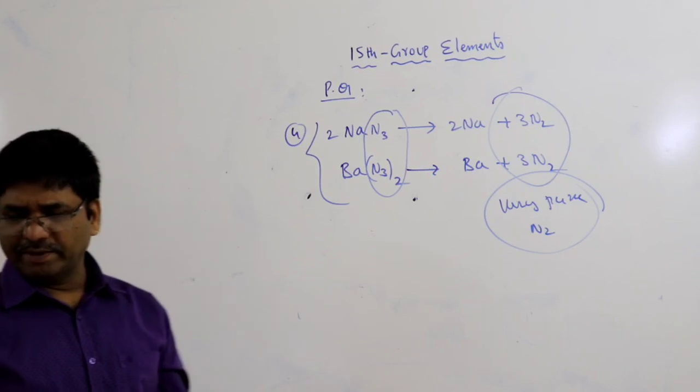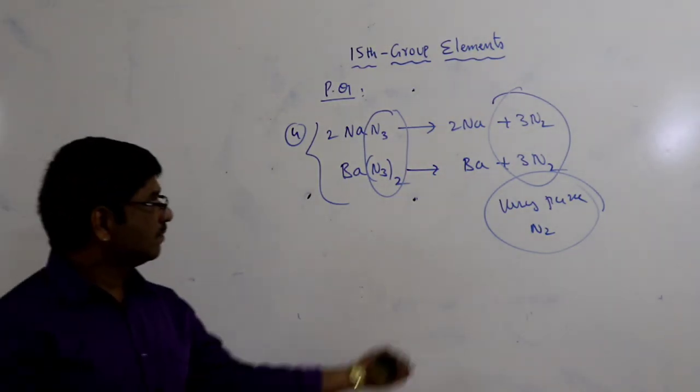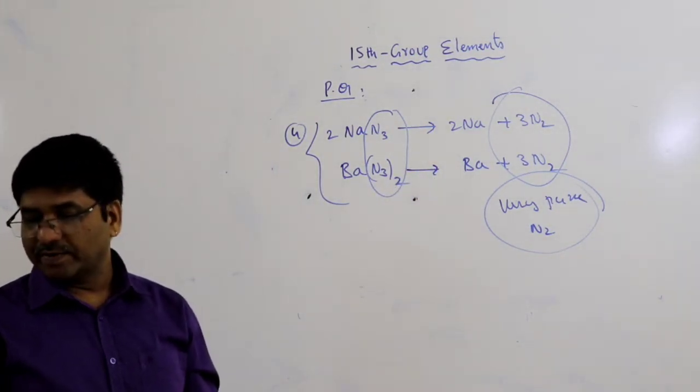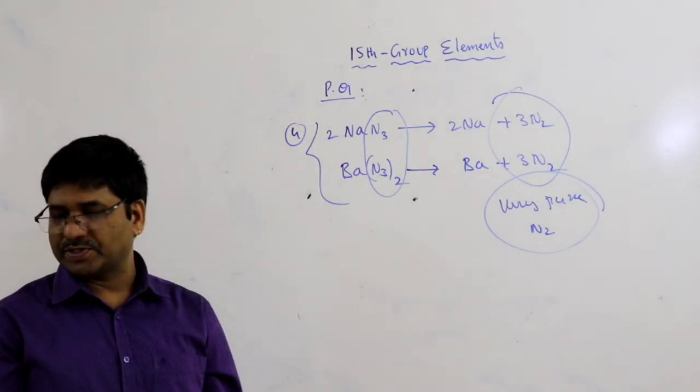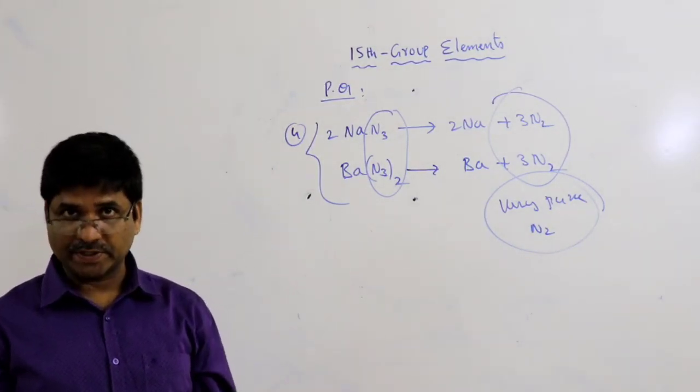Remember, among the options given, ammonium nitrate and ammonium dichromate can form nitrogen gas, but not pure gases. In your question he wants extra pure nitrogen, which is possible from the azide compounds.